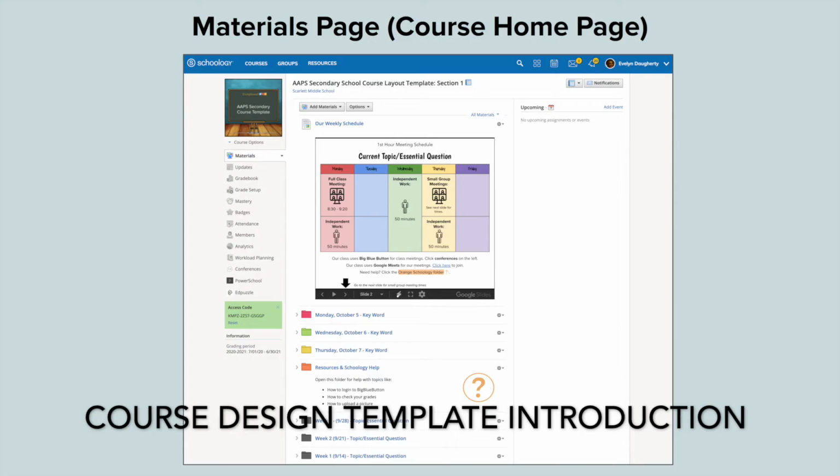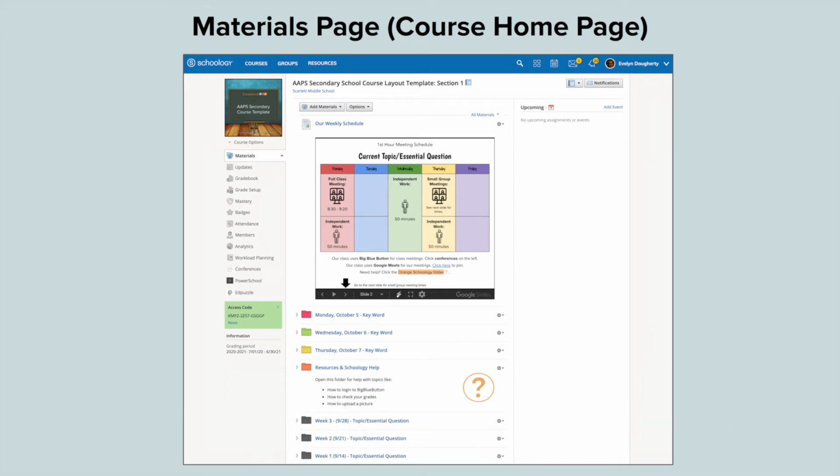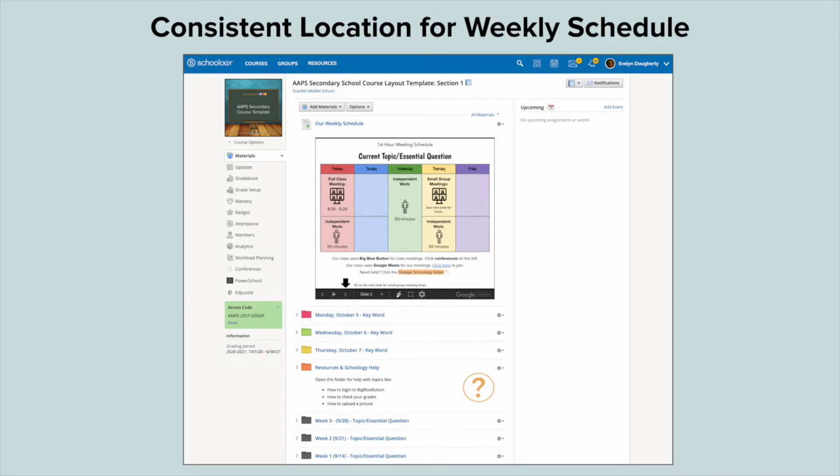When students open your course, they will be directed to your materials page. All courses will use the same layout for their materials page to support students and families and help everyone efficiently locate resources. Let's do a walkthrough of the materials page. At the top, there is a weekly schedule.